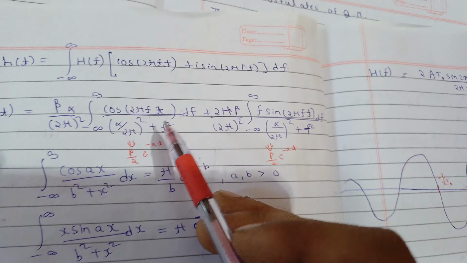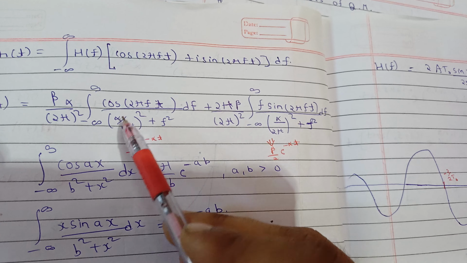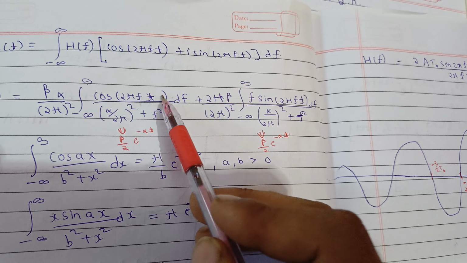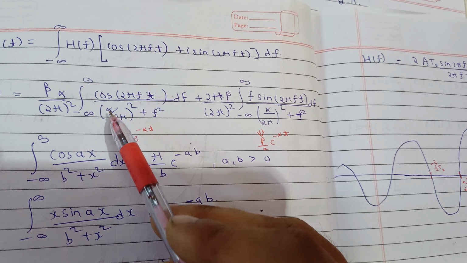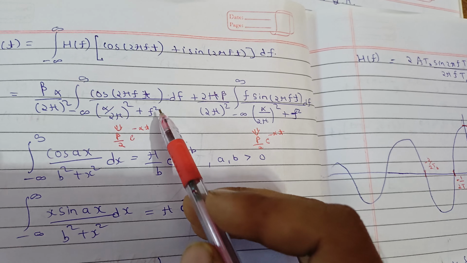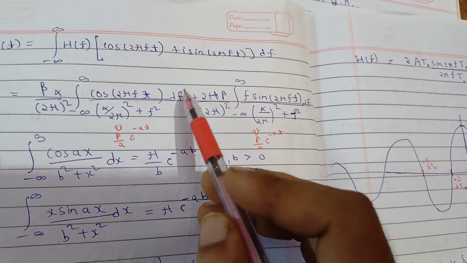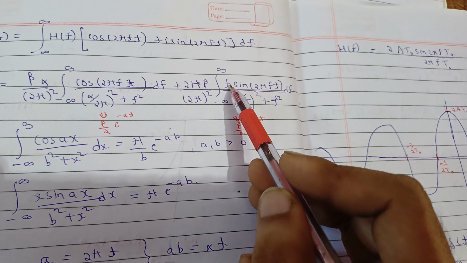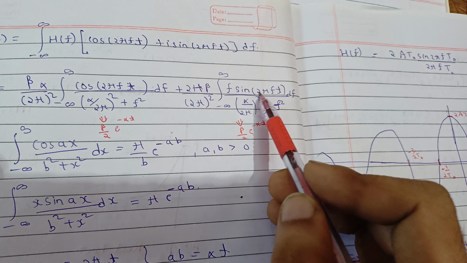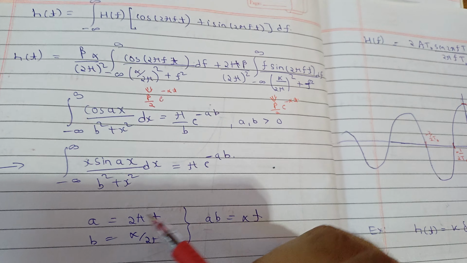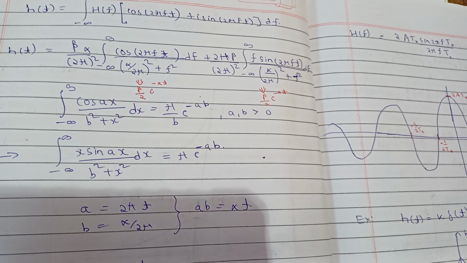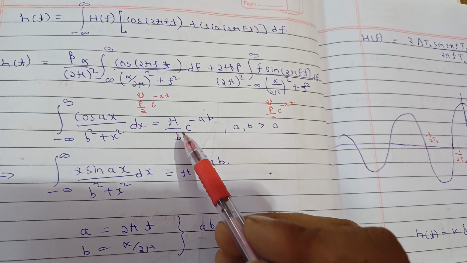So see, there are the same type of terms here. In place of a we have 2 pi t, and in place of b we have alpha by 2 pi, and in place of x we have f and dx is df. Same here, in place of x you have f, and in place of a you have 2 pi t. So a is 2 pi t, b is alpha by 2 pi, ab will give you alpha t. So just substitute them here.